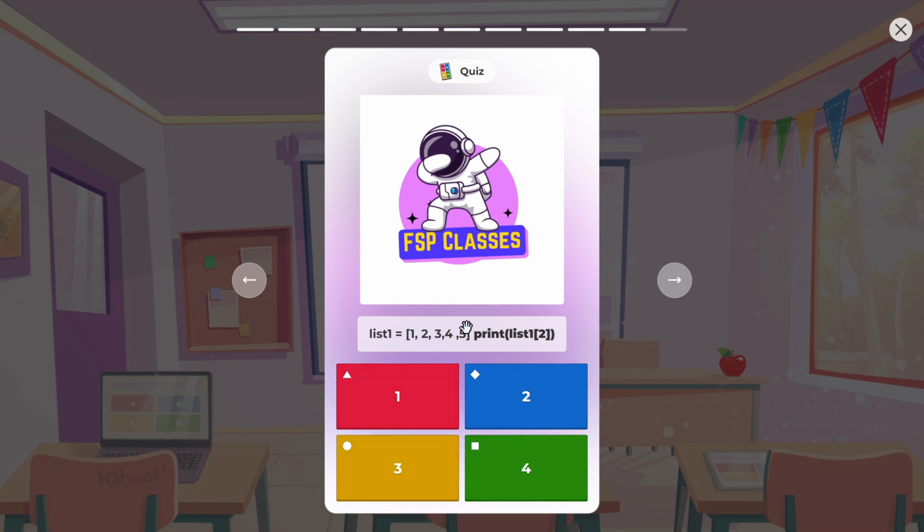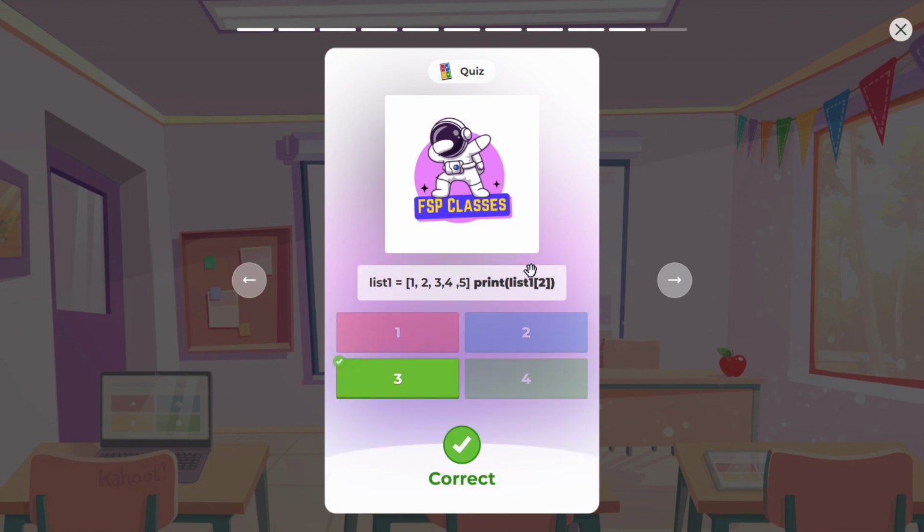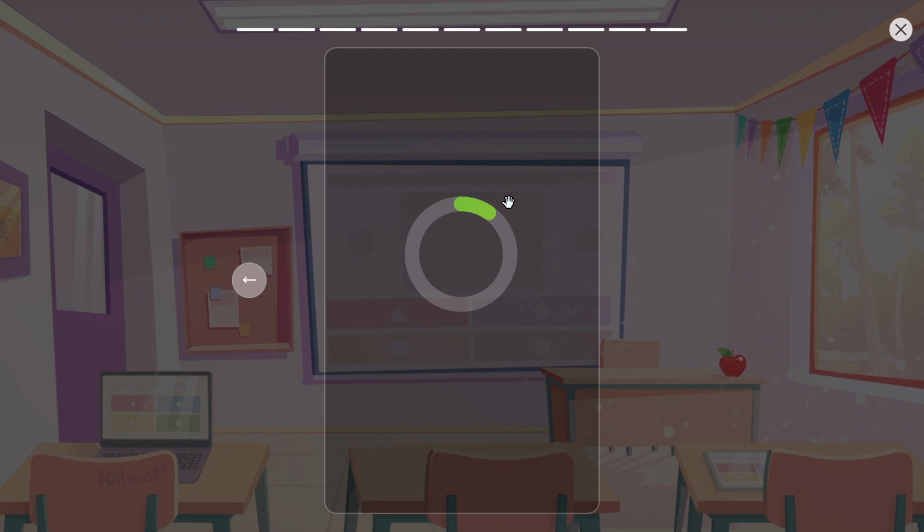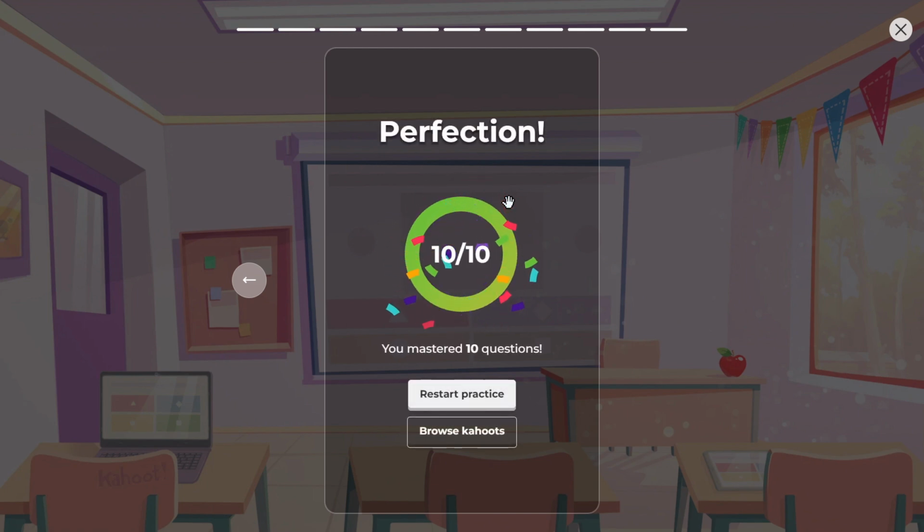Tell me the correct answer of this code snippet. The answer is 3, because index starts with 0. Nice, 10 out of 10. Great.